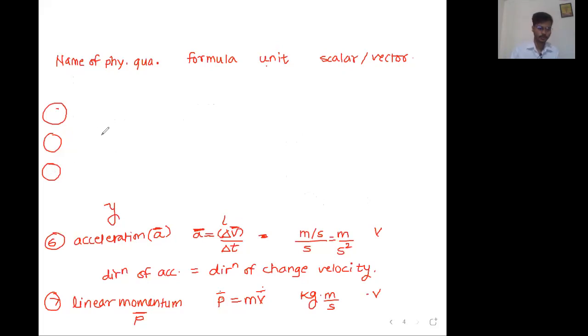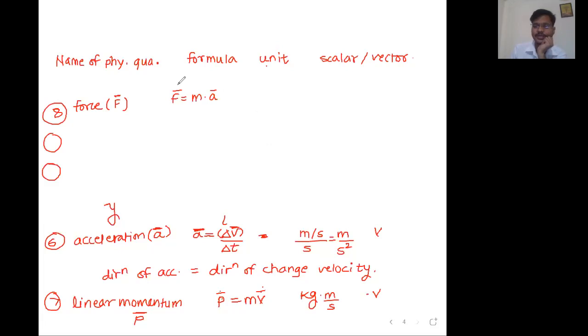Number 8. After linear momentum, write down force. Symbol capital F or small f. It's a vector quantity, F bar. Sir, force is mass into acceleration. Yes. Now, force is a vector quantity, acceleration is a vector quantity. Now, you complete the statement, guys. Direction of force is direction of what? Prithvi. Acceleration. Perfect. All of you are giving the correct answer.